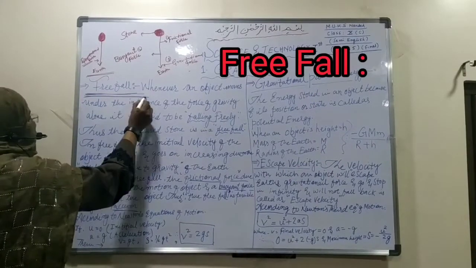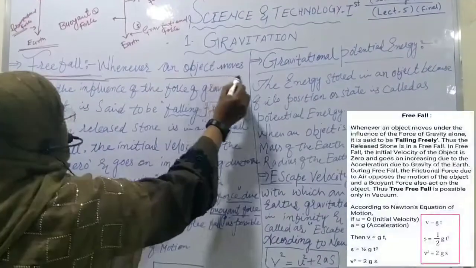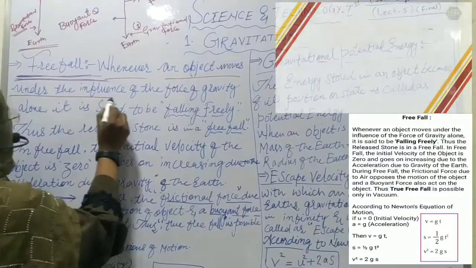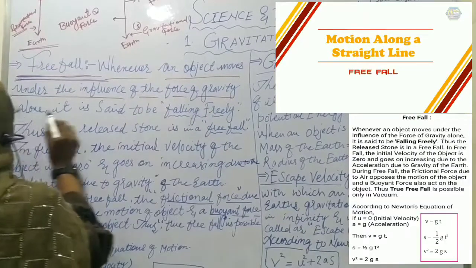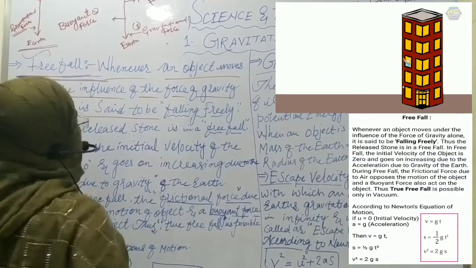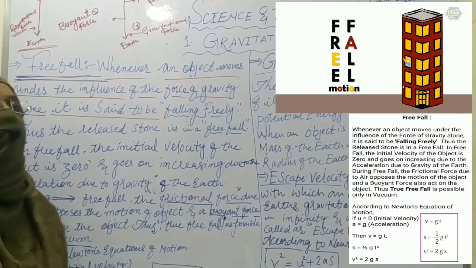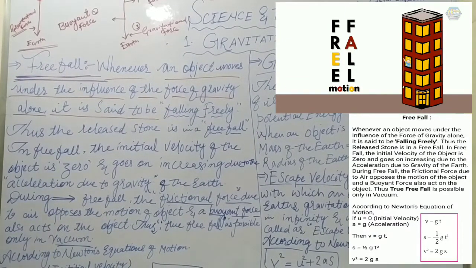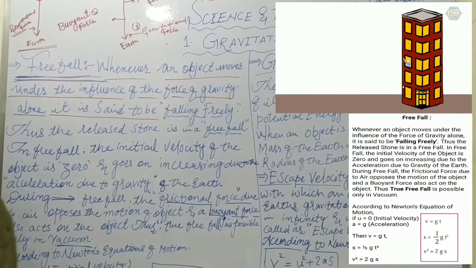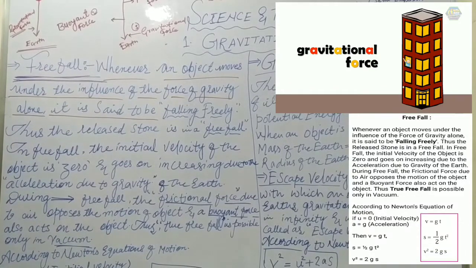So dear students, what is a free fall? Whenever an object moves under the influence of the force of gravity alone, it is said to be falling freely. To consider this, we take an example of a stone. Suppose you have a stone in your hand and you are releasing it towards the earth's surface. What will you observe?